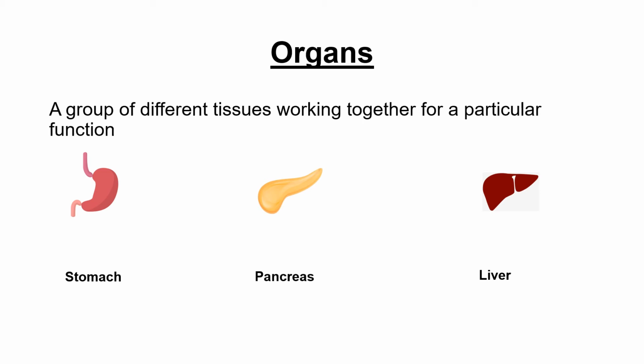Pancreas is also a glandular organ which is located in the abdomen. It makes pancreatic juices which contain enzymes that aid in digestion, and it also produces several hormones including insulin. The pancreas is surrounded by the stomach, intestine, and other organs. And the liver, this organ is vital to the body's metabolic functions and immune system. Without a functioning liver, a person cannot survive.